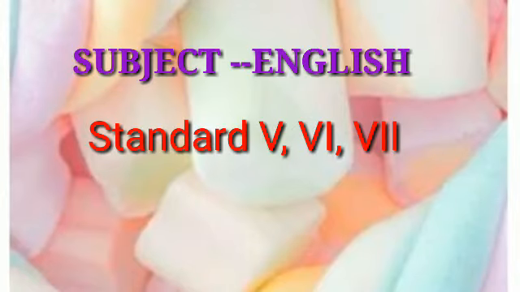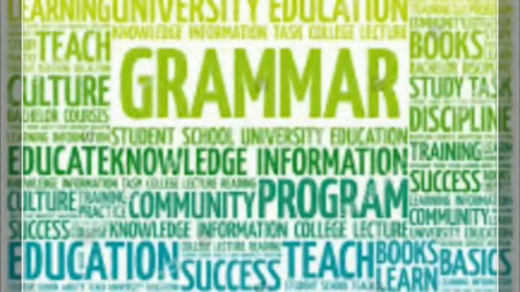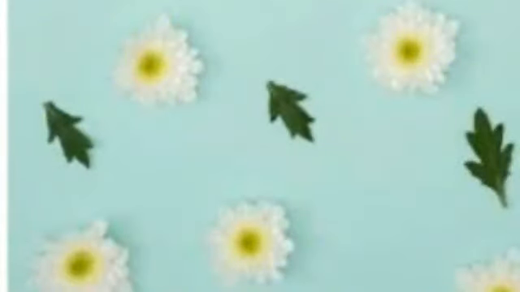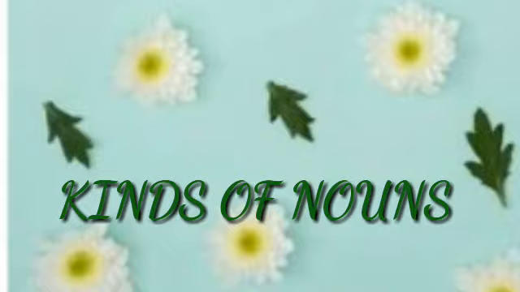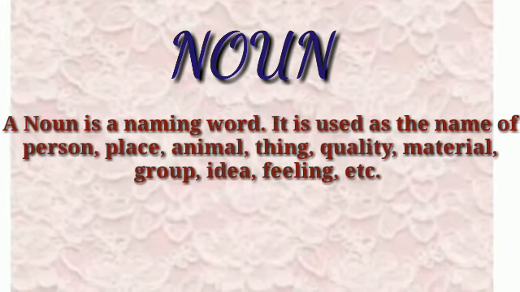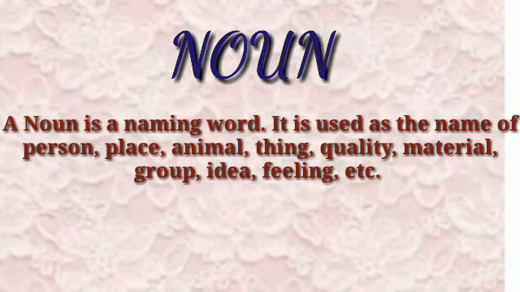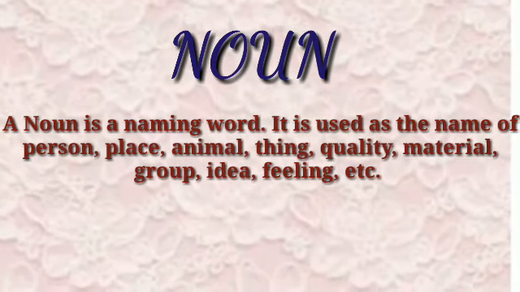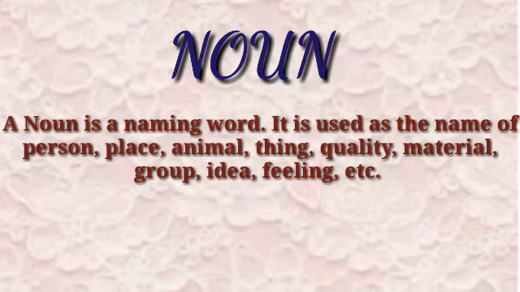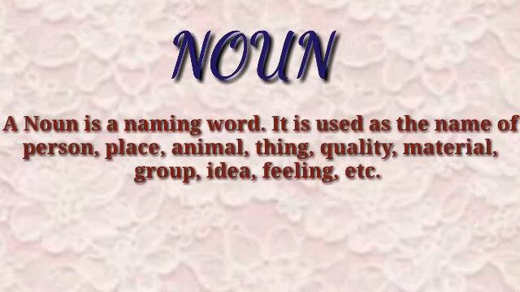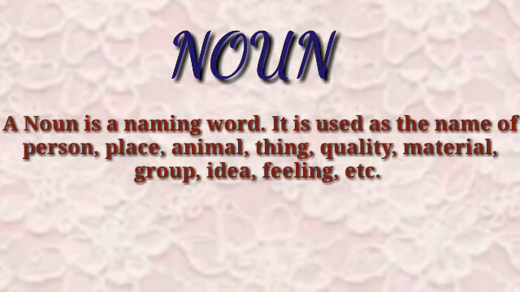Children, today we will see English grammar. From that, we will see kinds of nouns. First of all, we will see what is a noun. A noun is a naming word. It is used as the name of a person, place, animal, thing, quality, material, group, idea, feeling, etc.